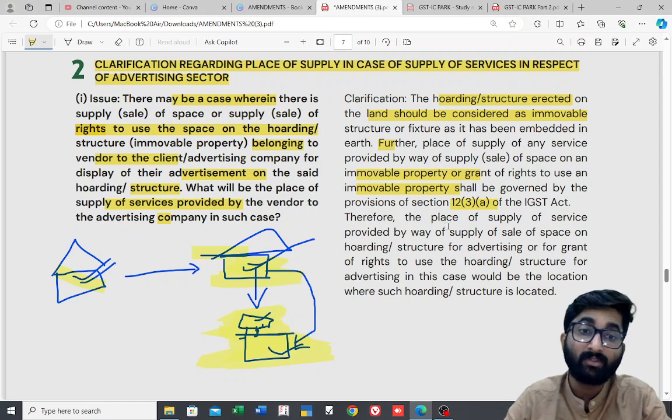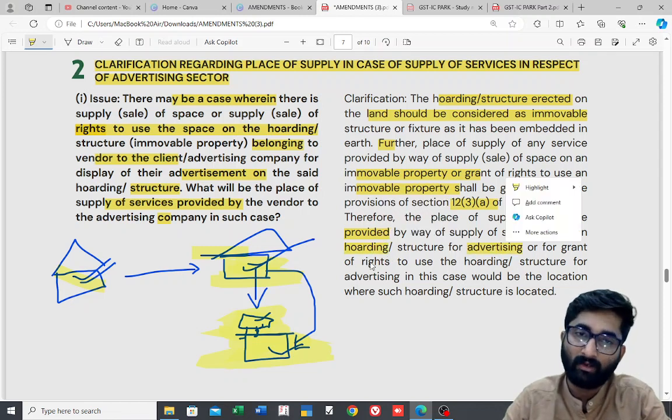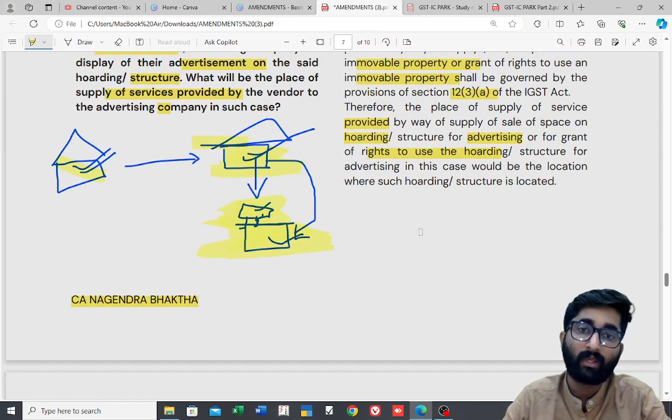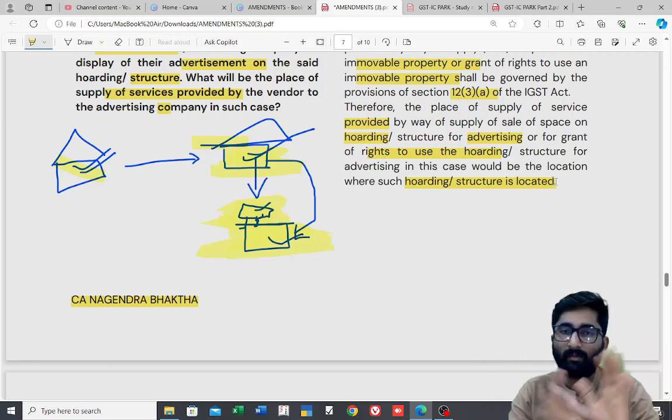Therefore, the place of supply of service provided by way of supply of space on holdings, structure for advertising or for grant of rights to use the holding structure for advertising would be the location where the holding structure is located. That means where the immovable property is, that place will be the place of supply.